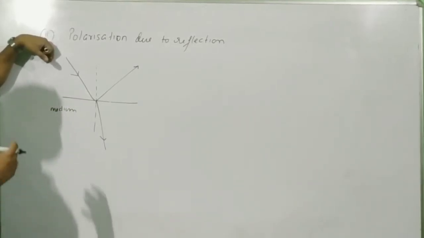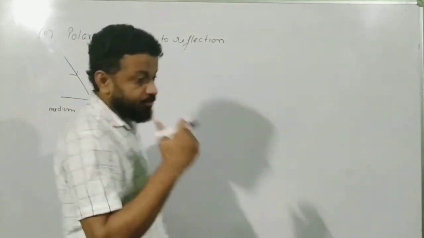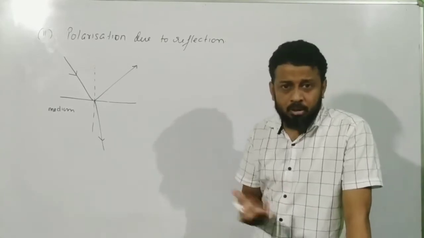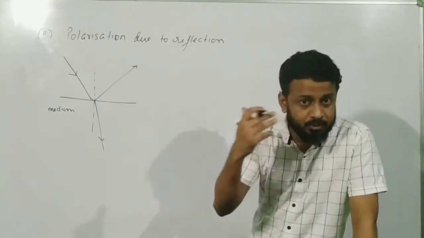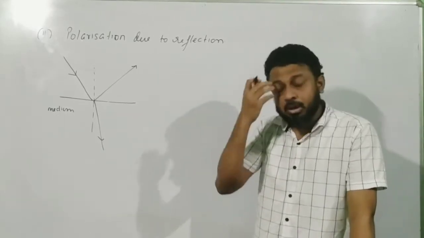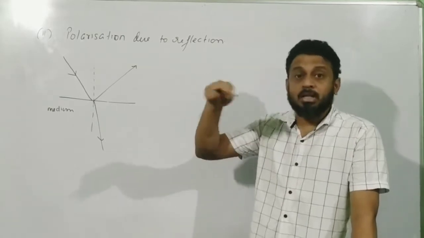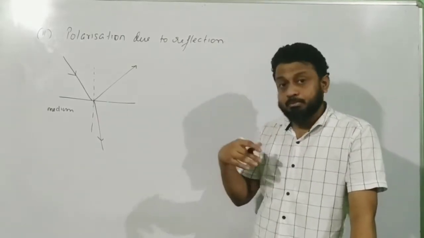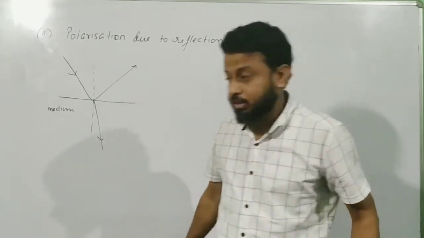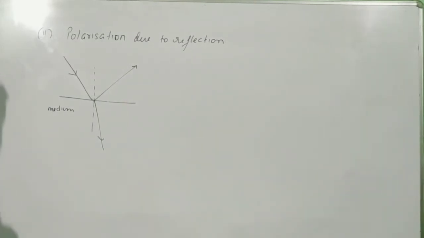Okay? Completely polarized means there will be only one vibration. Direction of vibration will be only in one direction. And partially polarized means it is able to filter out some of the vibrations but not all. And in partially polarized light, vibrations can be more than one. Okay, that is called partially polarized light. But if it is completely polarized light, that means the vibration will be restricted to only one direction. That was observed by Malus, and he also observed a very interesting thing.